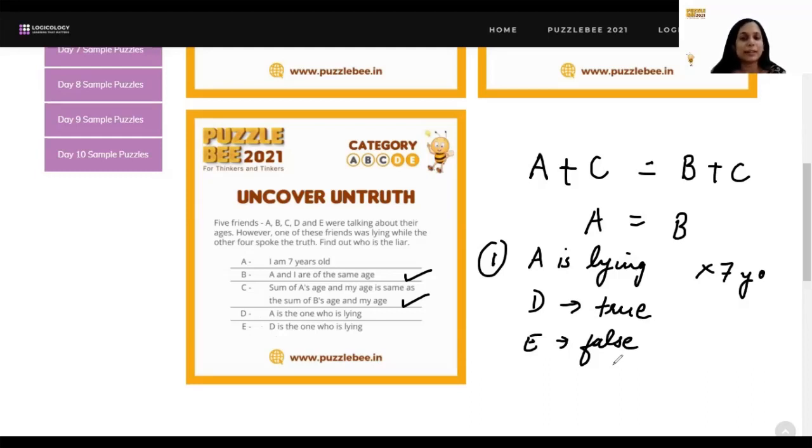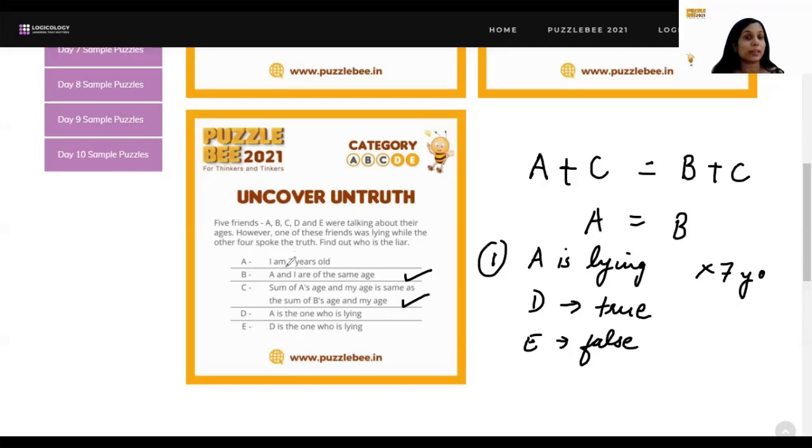So this assumption that A is the person who is lying is incorrect because it would mean A is lying, D is not lying because D is speaking the truth, but then E is also lying. So we do not want that to be the case. So this scenario itself is incorrect. So now we know that A is not the liar.